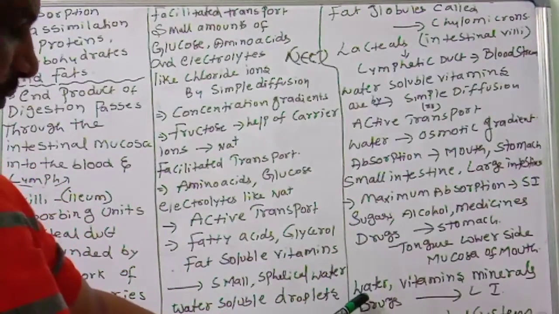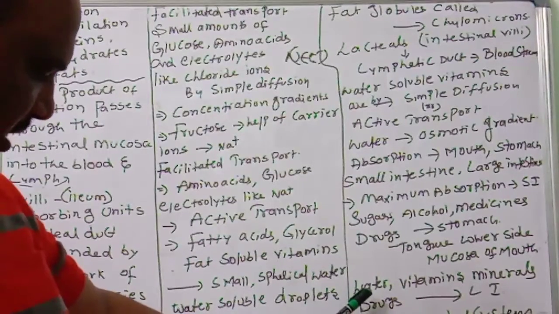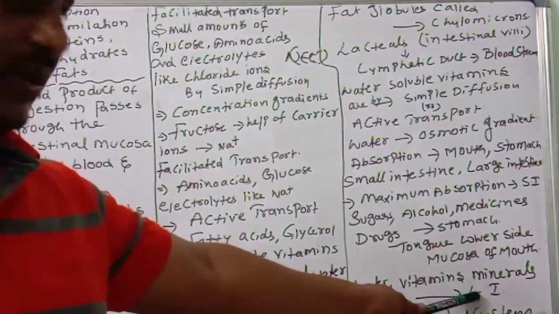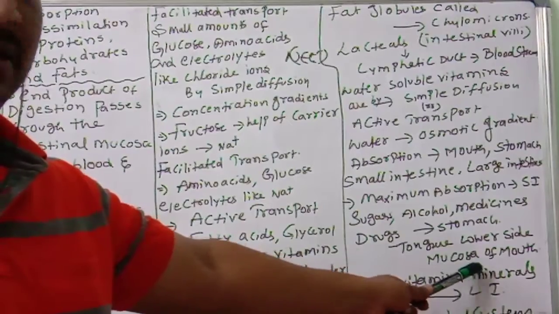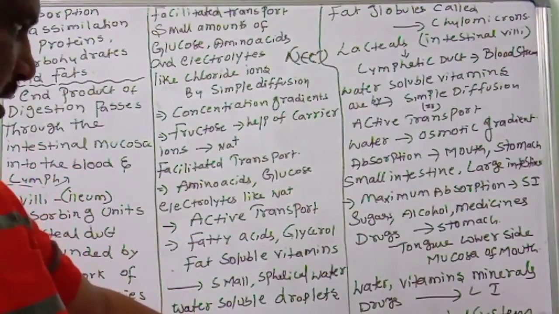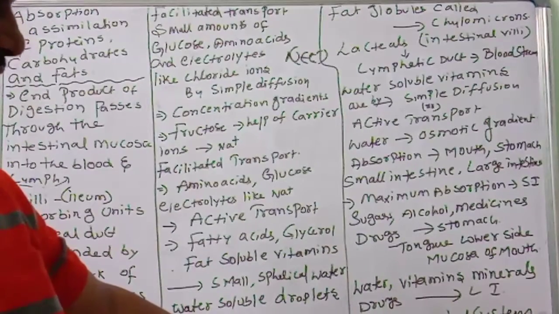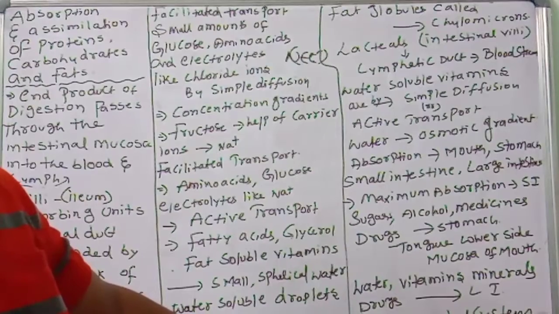Next, water, minerals. This point also you should remember. Water, some minerals, vitamins and certain drugs are absorbed in which one? The large intestine. This is important. Next, after absorbing all these materials, through the hepatic portal system the absorbed materials first go to the liver. The liver checks whether it is good or bad.